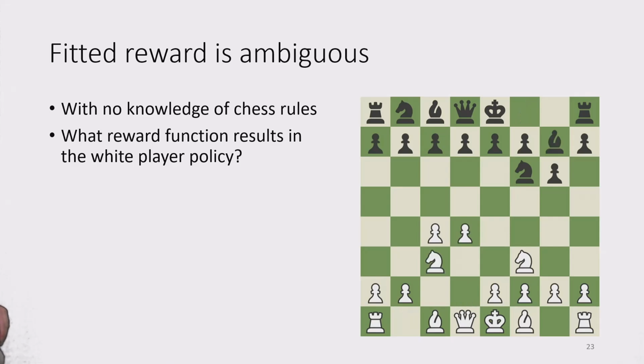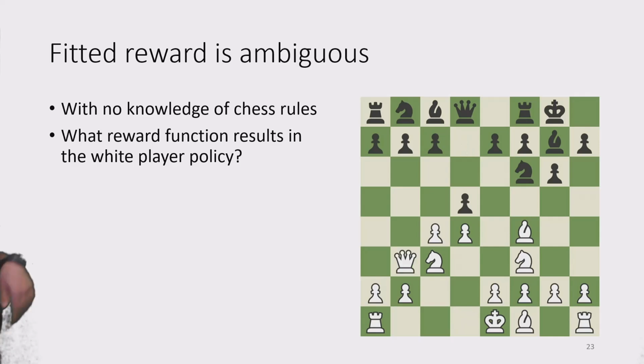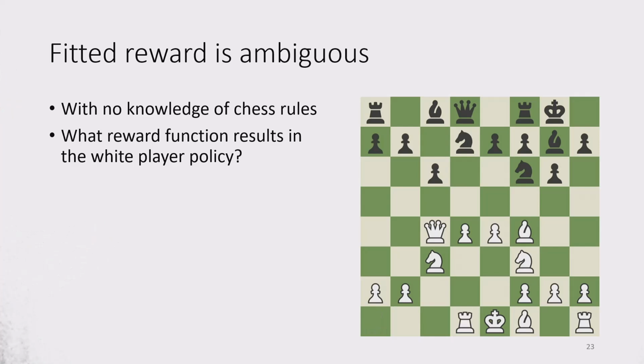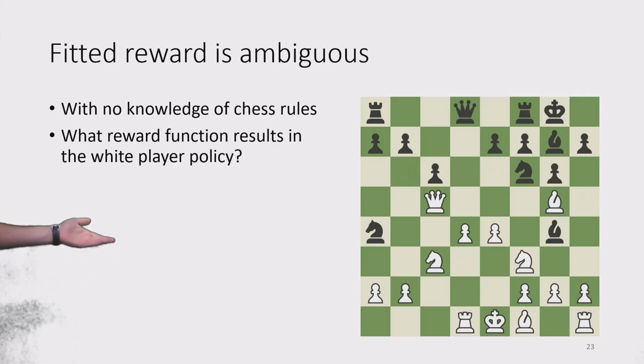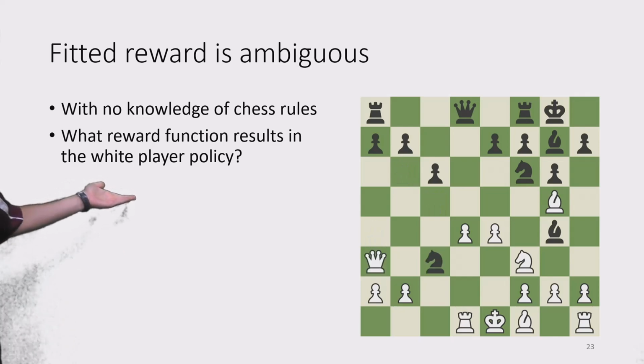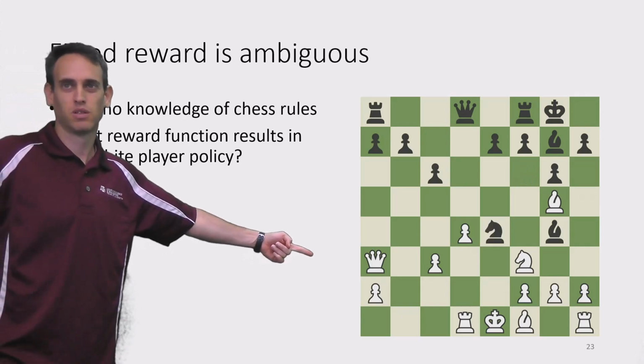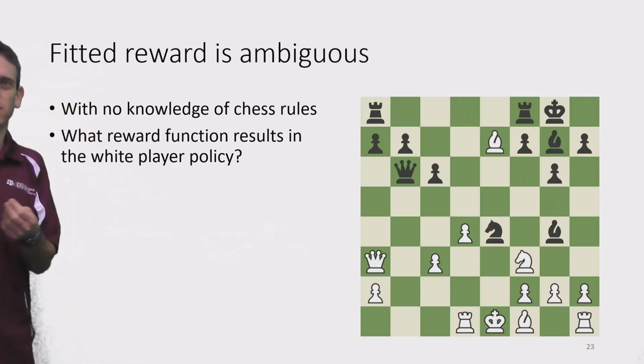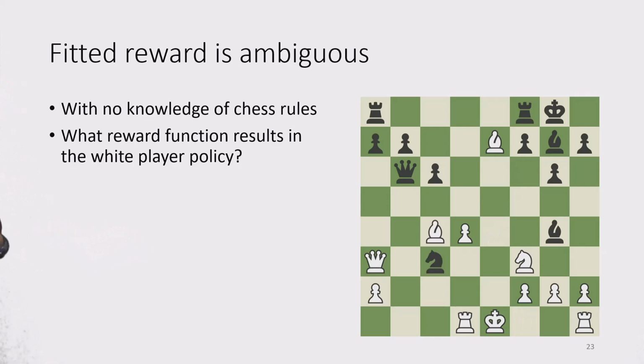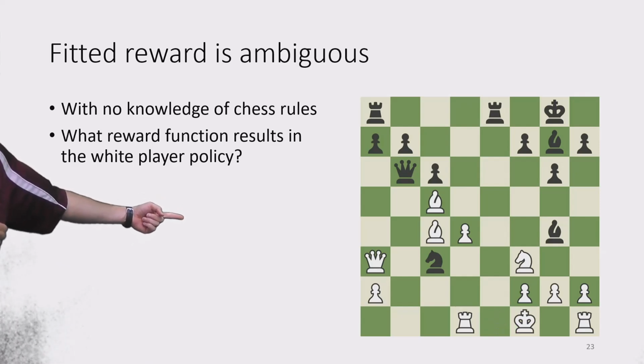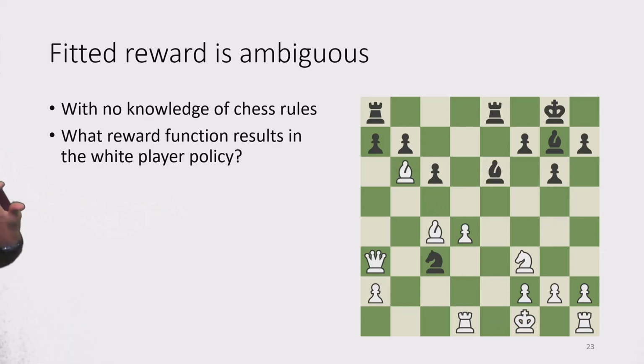For instance, let's say you don't have any knowledge of chess rules. Maybe that's the case, I don't know. But if you assume not to have any such knowledge, I can ask you what reward function results in the white player's policy. Right, so the white player here moves its pieces in some way. And if I would ask you, hey, come up with a reward function that results in this behavior, well, you can see that that's not very easy to do, right?